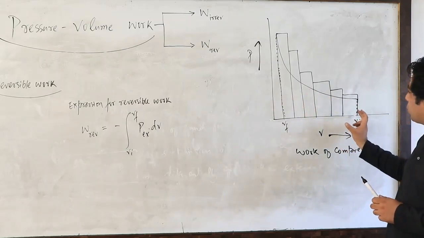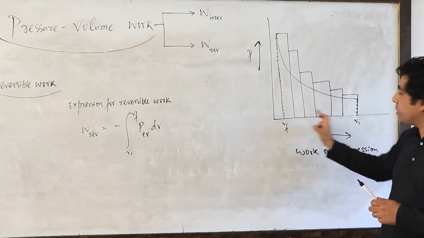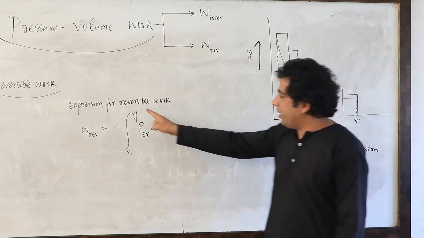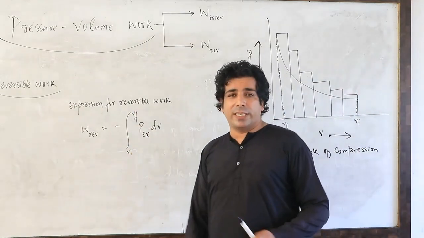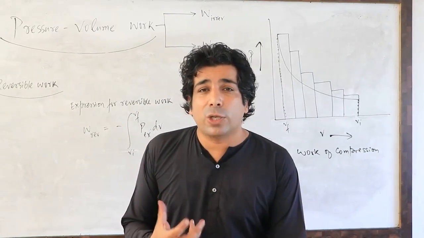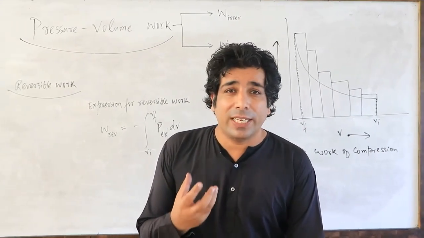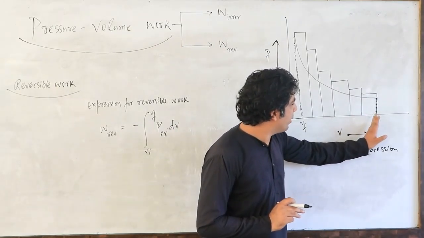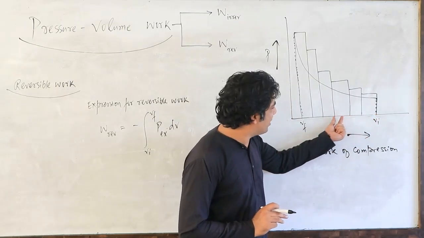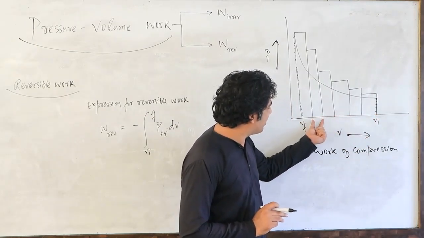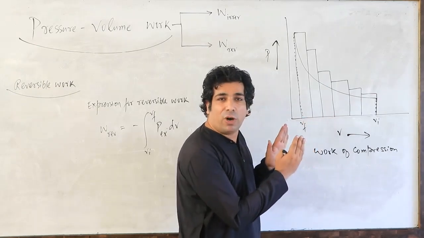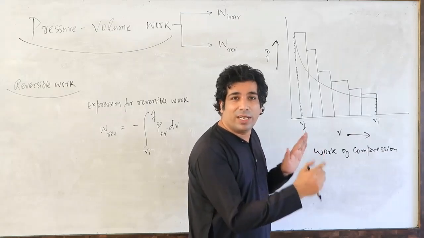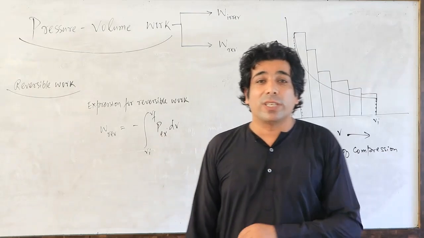I want to calculate the total change in the volume from VI to VF. So that's why I am doing the integration. Integration is nothing but to calculate the total change. Let us suppose here there is a little change in volume if we move in this direction. Little change in volume, little change in volume, and so on. We will take the sum of all these small changes in volume, and finally we will get the total volume.